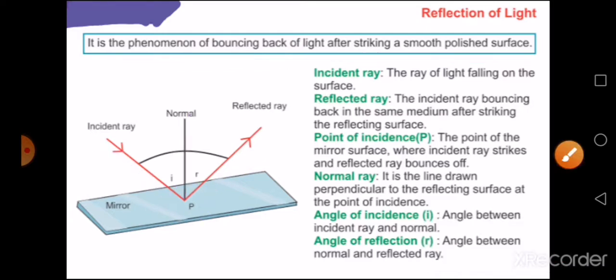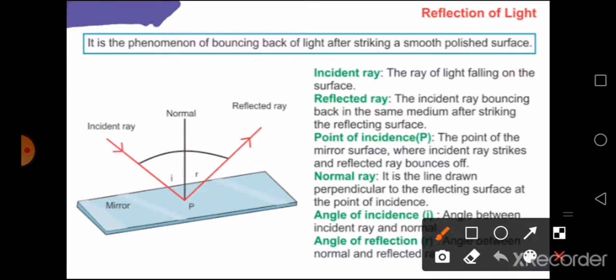Now you have the angle of incidence. Angle of incidence is the angle between the incident ray and the normal, and you denote it by the letter I, angle i. Angle of reflection is the angle between the reflected ray and the normal. You represent it by small letter r, or angle r.